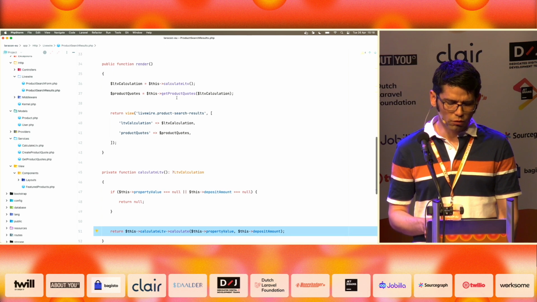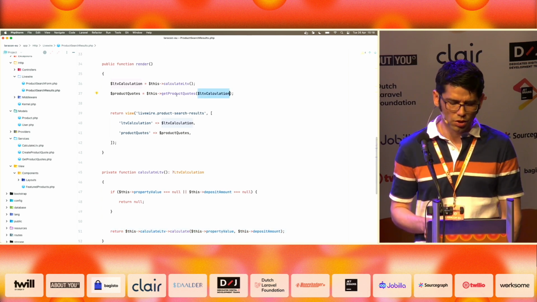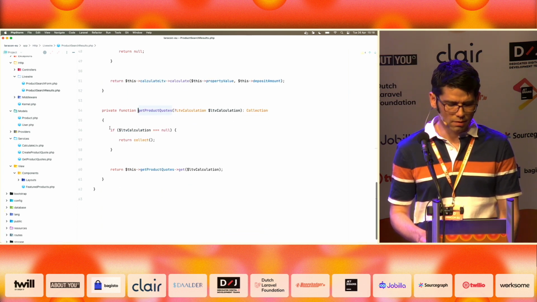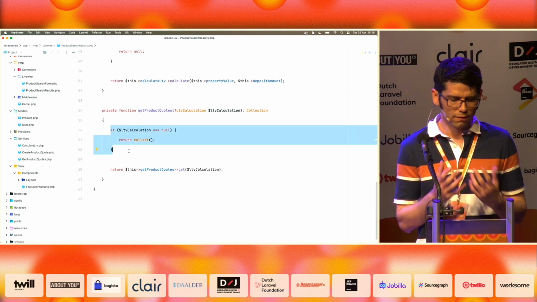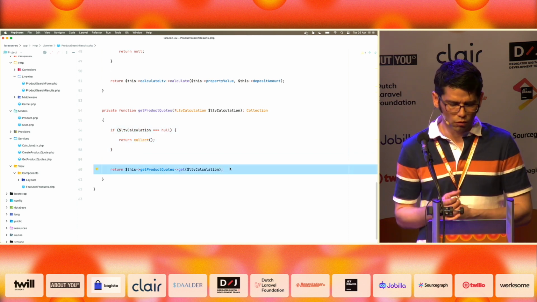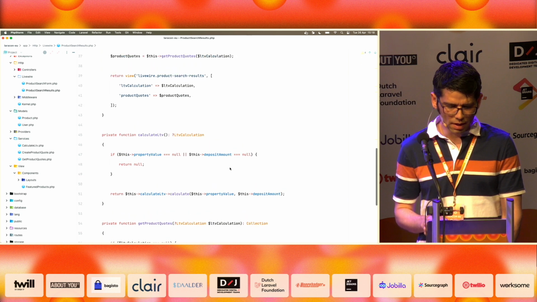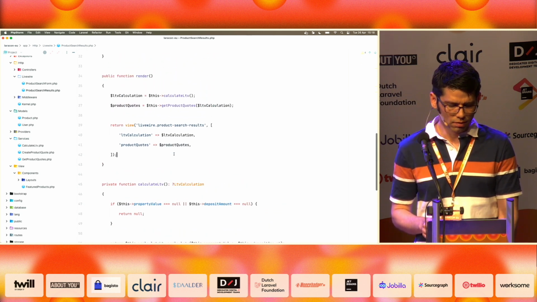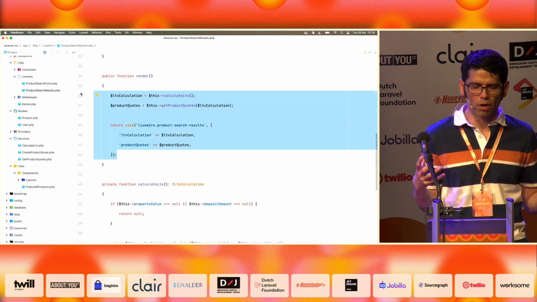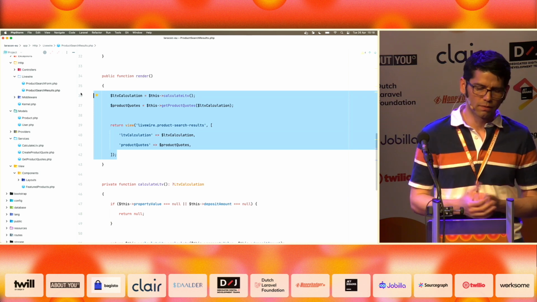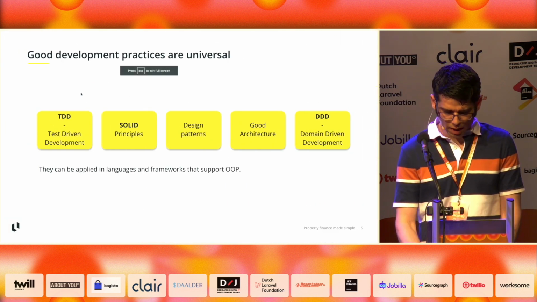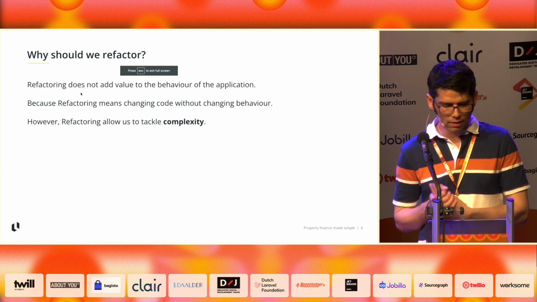And to get the product quotes, we do the same. We pass the LTV calculation to this getProductQuotes method. And here we basically ask, do we have an LTV calculation? If not, we return an empty collection. Otherwise, we get the product quotes. So you can see that the render method has changed a lot. And now we have a Livewire component that is very clean. We get all this power from Livewire without compromising the quality of our code. And basically, I am running out of time, but I wanted to mention a couple of things.